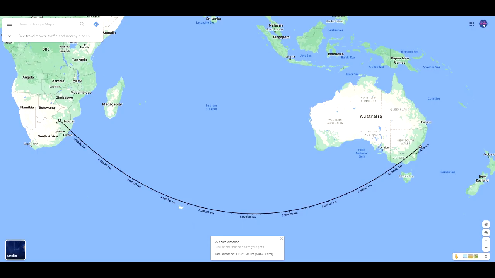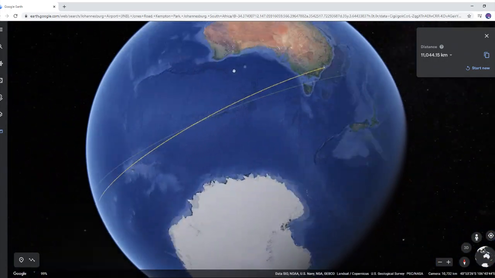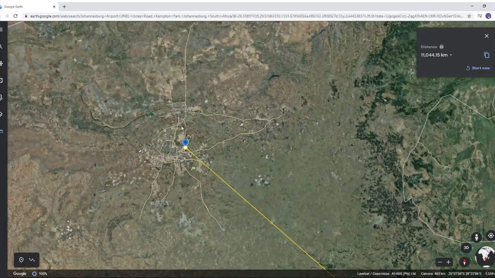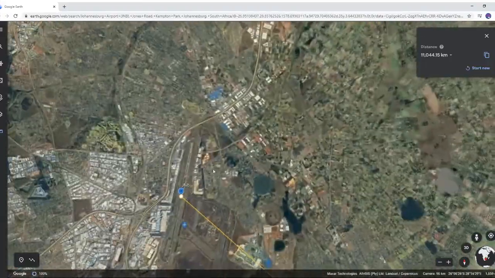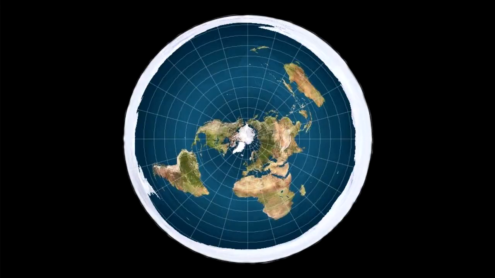So according to Google Maps, the distance between Sydney Airport and Oliver Tambo Airport in Johannesburg is roughly 11,000 kilometres. As you can see, that's going the Great Circle route, which on a Mercator projection looks like this. But if we have a look at Google Earth, it looks like this. A straight line, making it the shortest distance. So let's compare it to the Flat Earth map. Drawing a line between Johannesburg and Sydney, we get this.